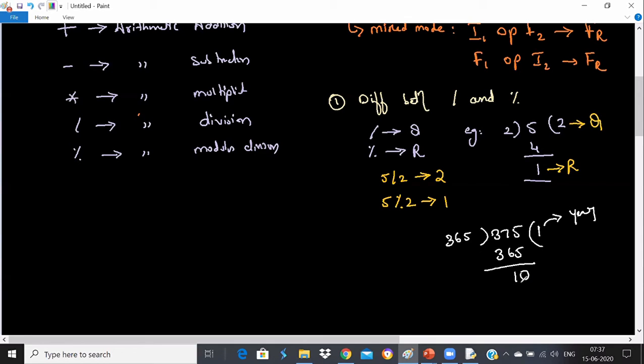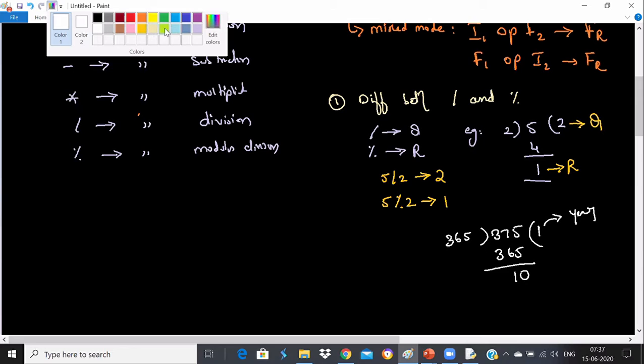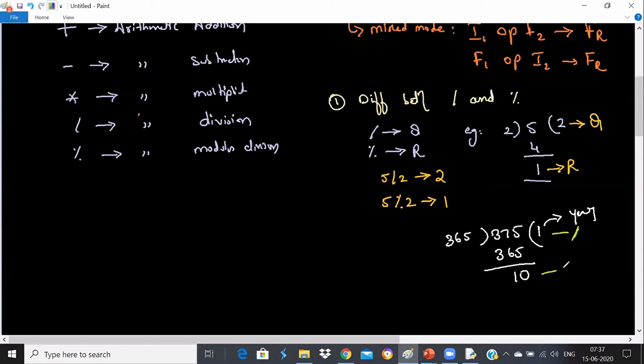Now, is it my final answer? I divided using the division operator, so I can get the year. So we have concluded here we have to use the division operator, and here we have to use the modulus operator. Fine. But we still did not get the complete result. We got the year no doubt, but still we have not got the week and remaining days. So what I will do is this 10 I'll further divide by 7. Very good. The remainder should be divided by 7 again. That's perfect, Vamshi. Okay, again the remainder we have to divide by 7. Shikawat is also correct. So 7 into 1 will give you 7 and then you get the remaining 3.